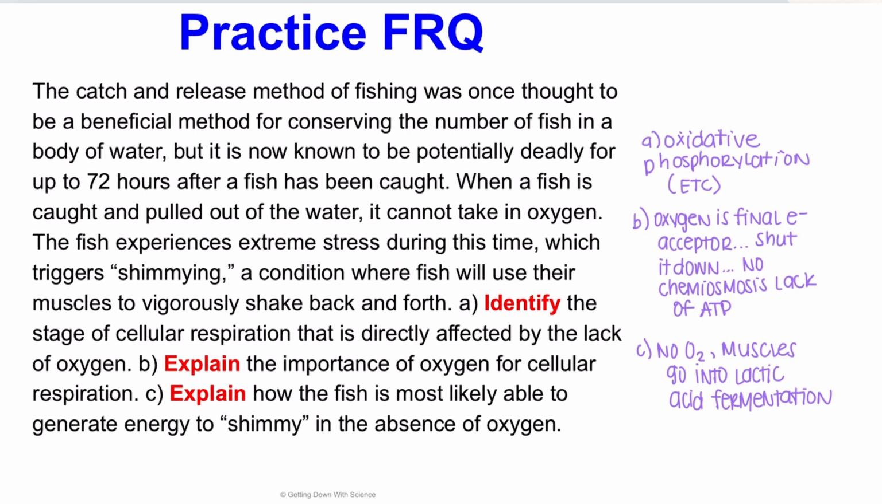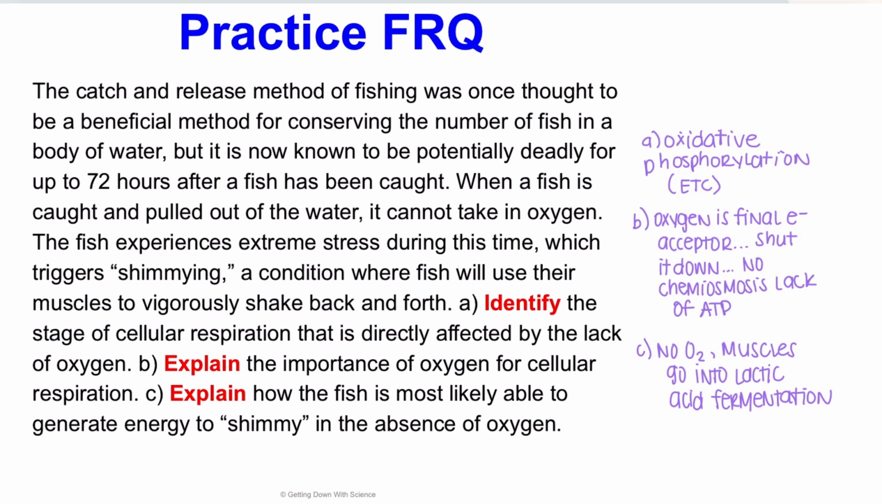A, identify the stage of cellular respiration that is directly affected by the lack of oxygen. Well, in your head, you should be thinking, oh, oxygen is the final electron acceptor, and that's important to oxidative phosphorylation, specifically the electron transport chain. B, explain the importance of oxygen for cellular respiration. So that's where you're telling me all about the fact that oxygen is a final electron acceptor, and without it, the electron chain is going to be shut down, which means no chemiosmosis is going to happen, and there's just going to be a major lack of ATP inside of that fish.